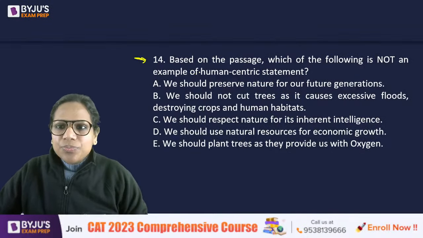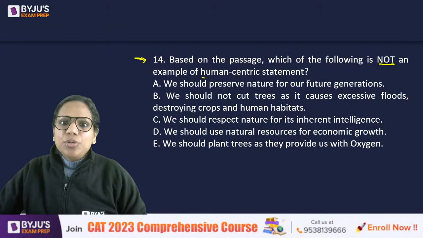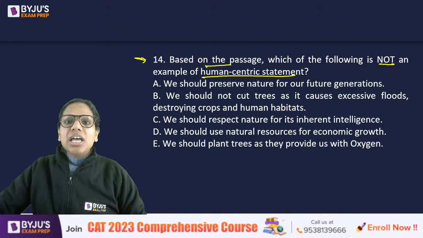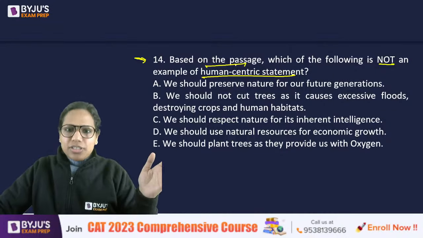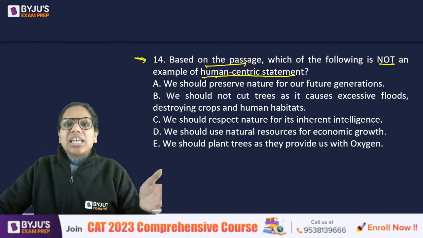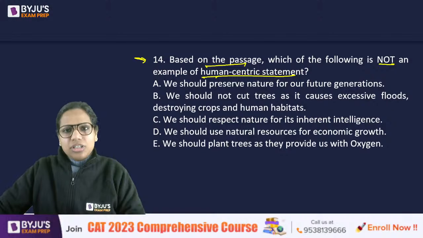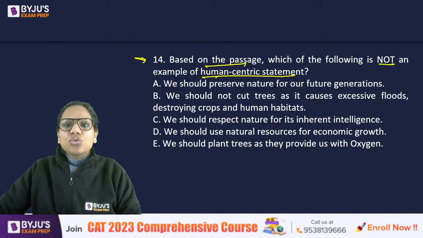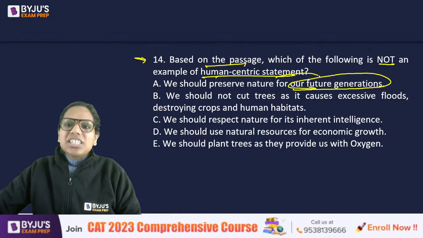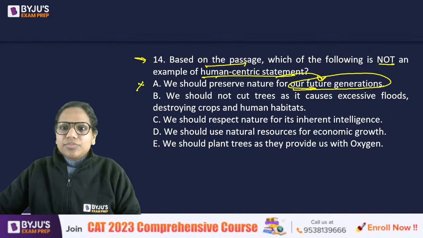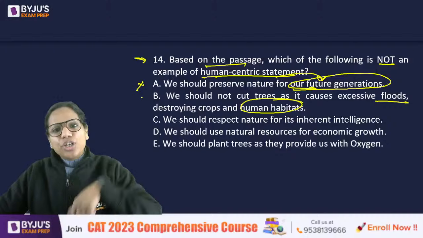14th question. Not an example of human-centric statement. See, I think you did not need to go back for this, right? Human-centric क्या है? जो human beings की तरफ focused हो. Yes, focused on human beings. So, we should preserve nature for our future generations. वो भी तो humans ही है ना? So this is human-centric. We should not cut trees as it causes excessive floods, which destroy crops and human habitats. Again, we are focused on human beings.